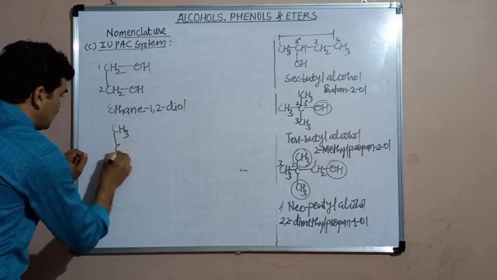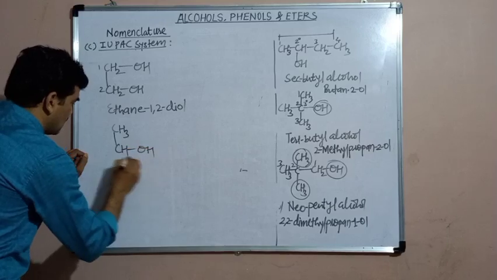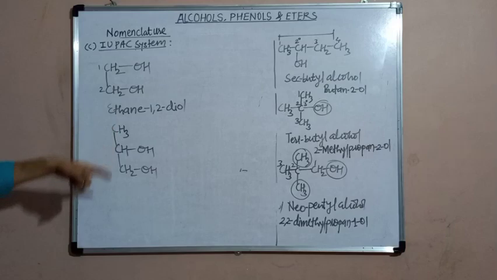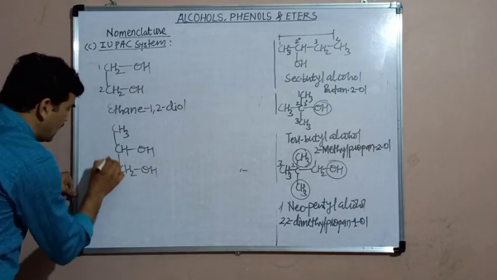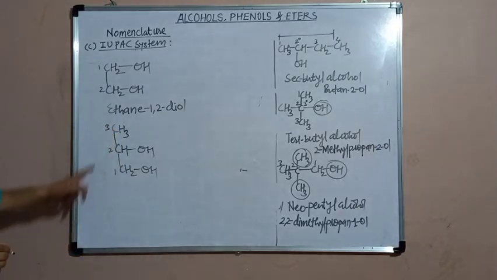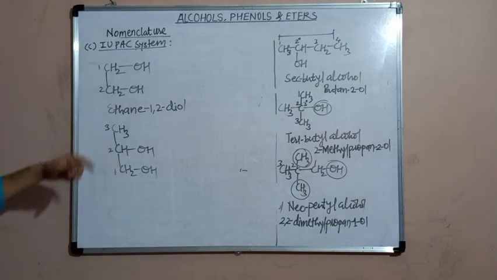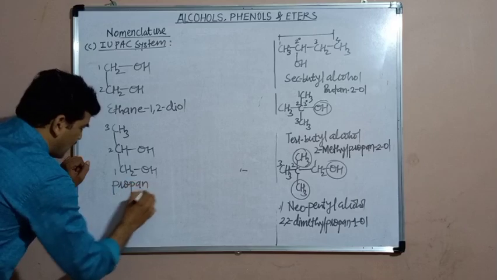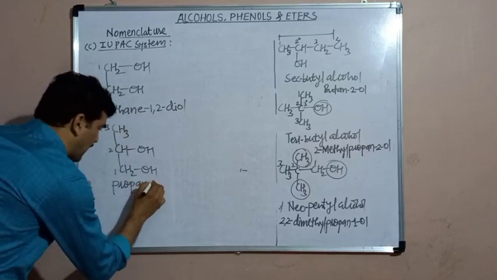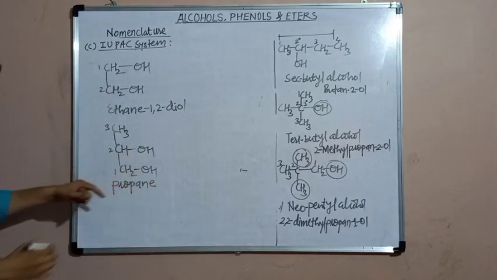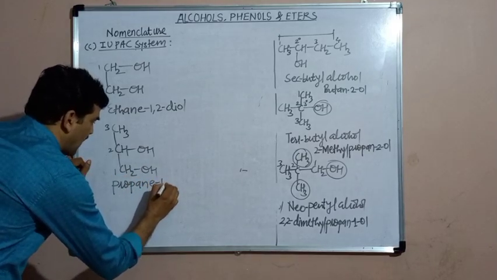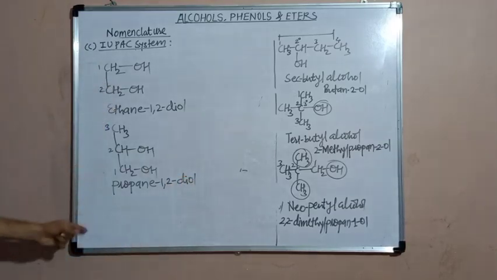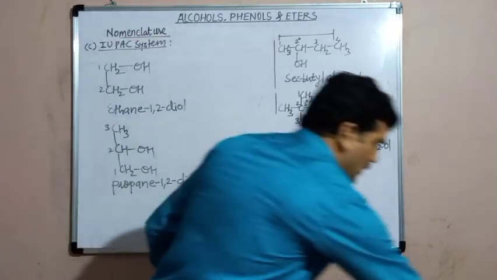So ethane 1,2 diol. This is the IUPAC name. Then CH3, CHOH, CH2OH. This is also a dihydric alcohol. The parent alkane will be propane. The name of the parent alkane should be written completely. E should be written here, propane. Now the position of the 2 OH groups, 1 and 2. And here the suffix will be diol. Propane 1,2 diol. This is the IUPAC name of this alcohol.